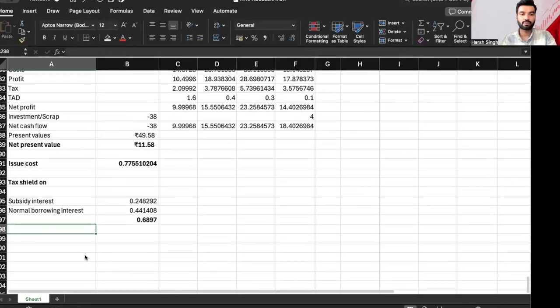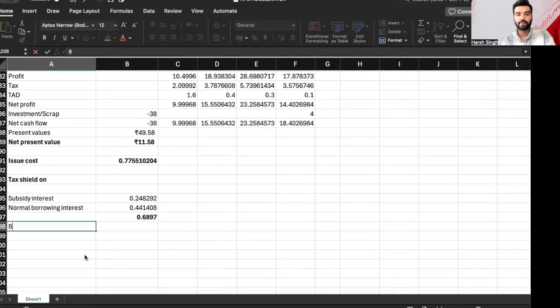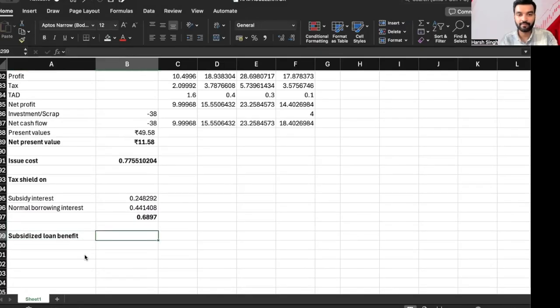Now, last point, subsidized loan benefit. Okay. So what is the subsidized loan benefit that we are taking?